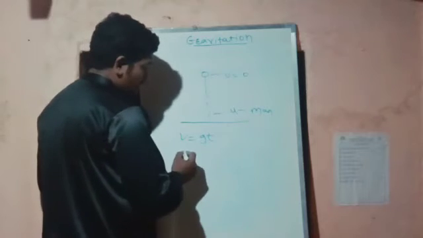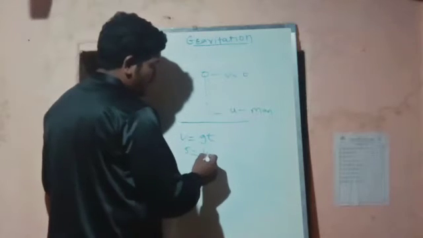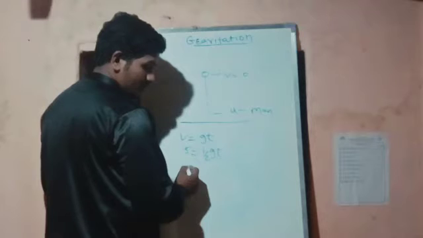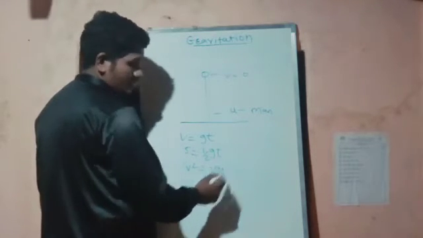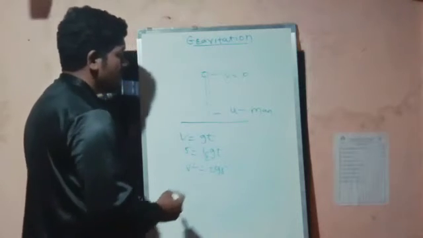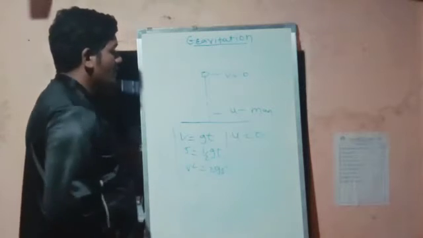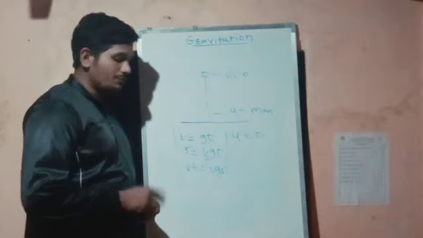So V is equal to gt, the next one is S is equal to half gt square, and the next one is V square is equal to 2gs, where u will be 0. These are the important formulas we have to consider in the concept of free fall.